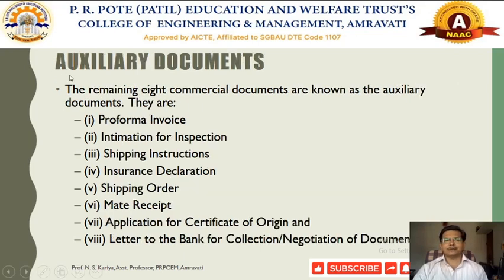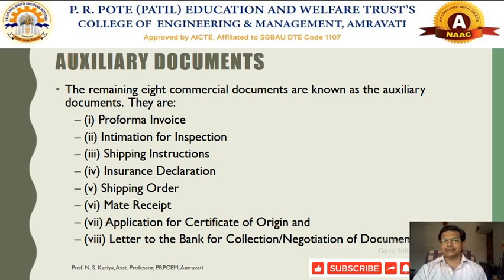The other forms of documents are called auxiliary documents. The other eight are also commercial documents. This will include the pro forma invoice, intimation of inspection, shipping instruction, insurance declaration, shipping order, mate receipt, application of certificate of origin (if the certification is not available, then application can be permitted), and letter to the bank for collection and negotiation of the documents.